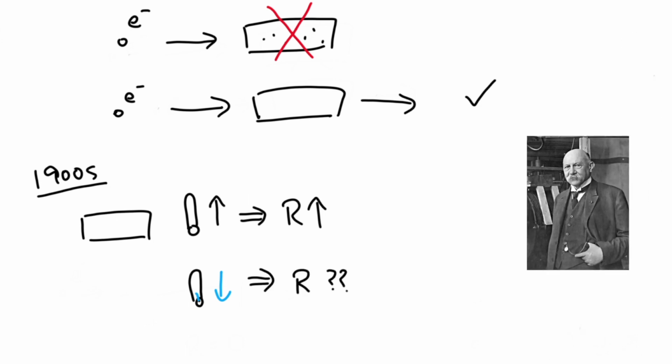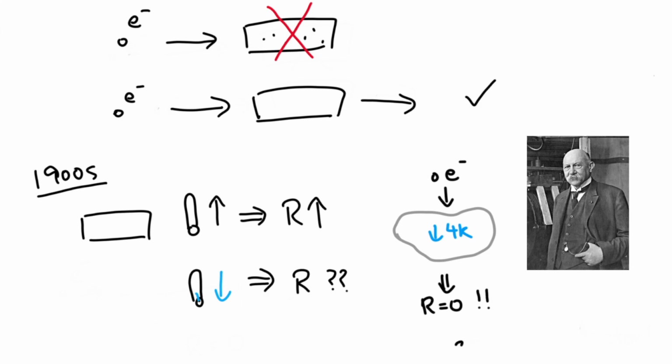Then it was Dutch physicist Heike Kamerlingh Onnes who cooled some mercury to about 4 degrees Kelvin, ran a DC current through it, and noticed that the resistance completely disappeared. He had discovered the first superconductor.